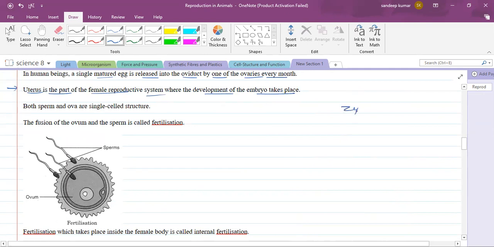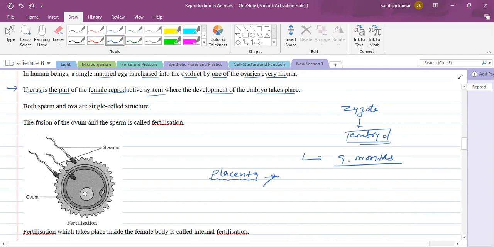This zygote will develop into what? Embryo. And it will take 9 months for full development. In this period, the embryo gets nourishment from the mother. One tube connects the child and the mother's womb, which is called the placenta. Through the placenta only, the baby gets nourishment from the mother, and the toxic waste like urine is discharged through the placenta to the mother's womb.